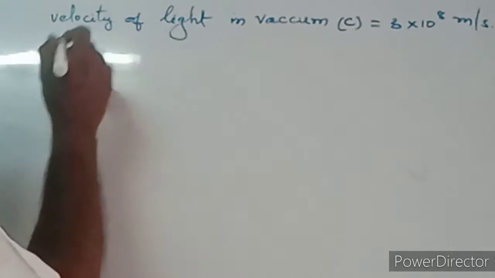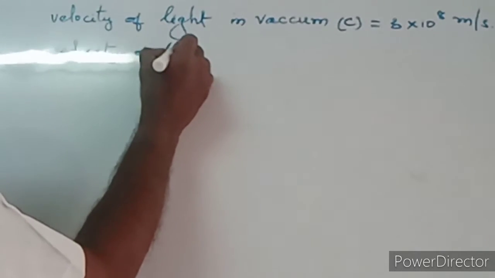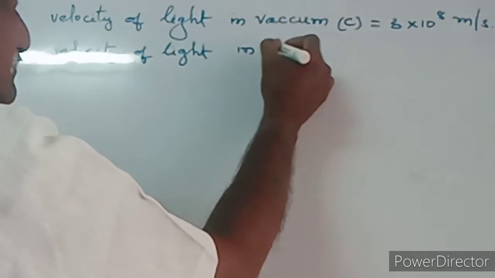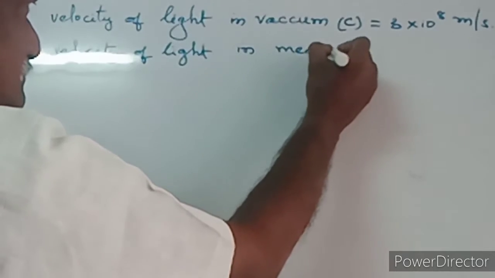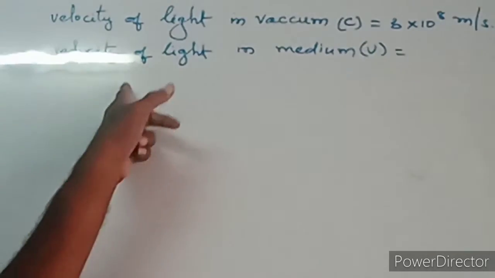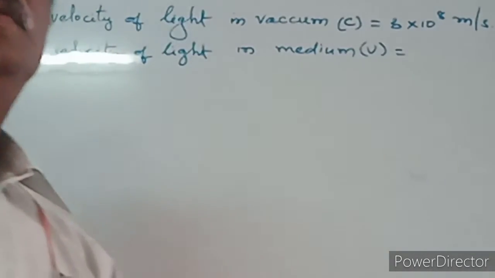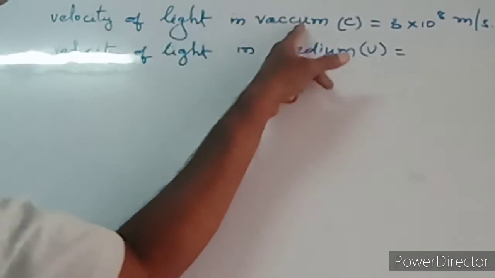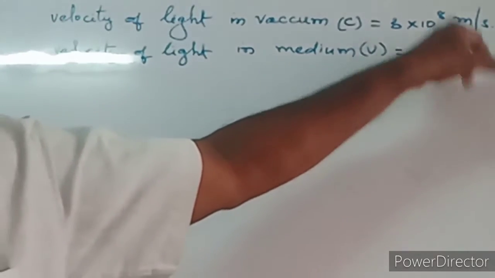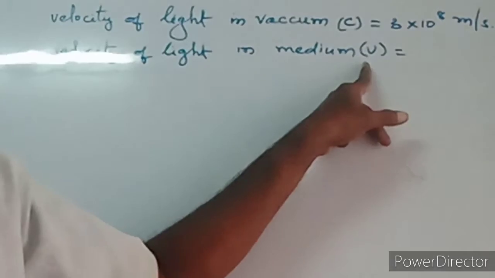Then the velocity of light in other mediums, which we take as v. The velocity of light in other mediums is always less than this. The velocity of light in vacuum is equal to 3 into 10 power 8 meters per second. When we compare it with the velocity of light in other mediums, the velocity of light in other mediums is always less than this.